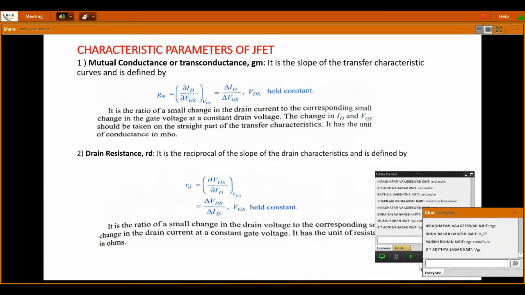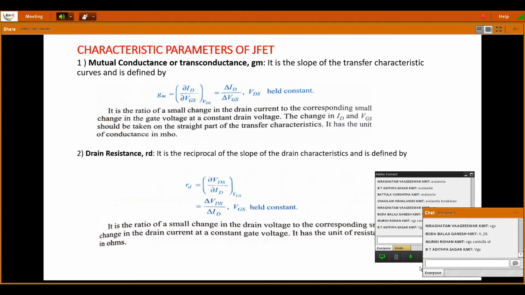Before starting MOSFET, there is another topic that is to be discussed in JFET. That is the characteristic parameters of JFET. There are 4 to 5 parameters that need to be considered in a JFET device. The first one is mutual conductance or transconductance, represented as gm.